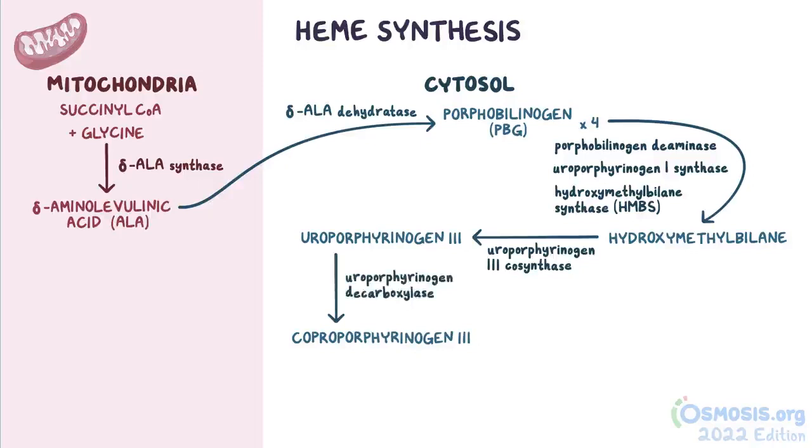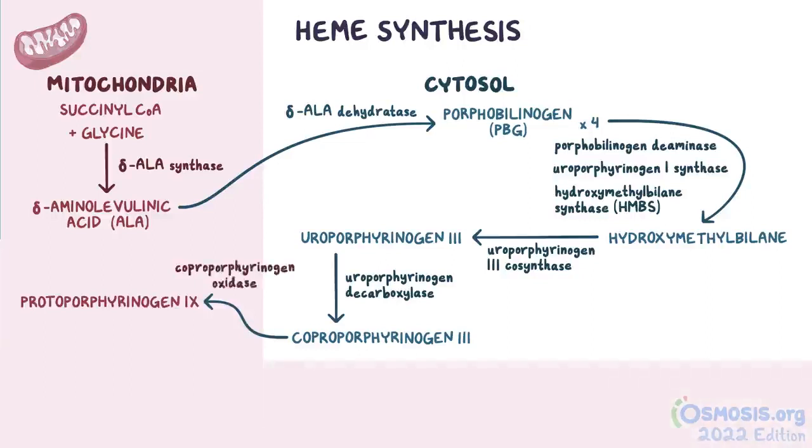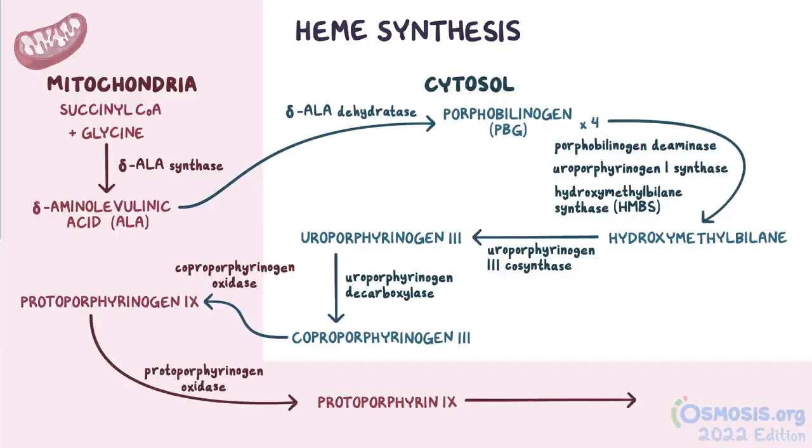Next, coproporphyrinogen 3 is brought back into the mitochondria and converted into protoporphyrinogen 9 by coproporphyrinogen oxidase. Protoporphyrinogen 9 is converted to protoporphyrin 9 by protoporphyrinogen oxidase. And lastly, an iron molecule is added to protoporphyrin 9 via the enzyme ferrochelatase. And voila, we got ourselves a completed heme.